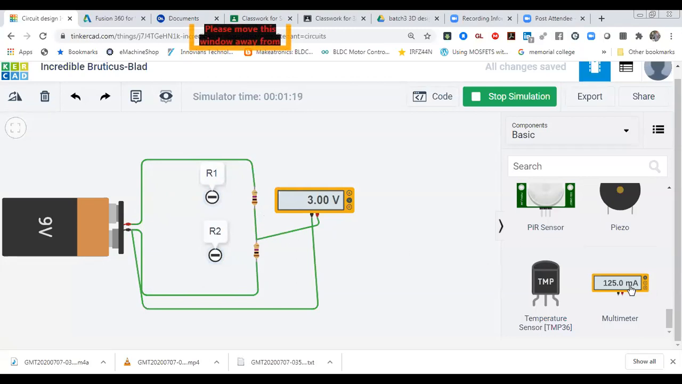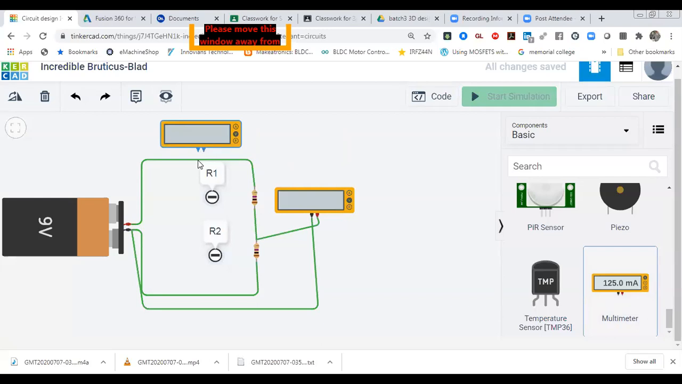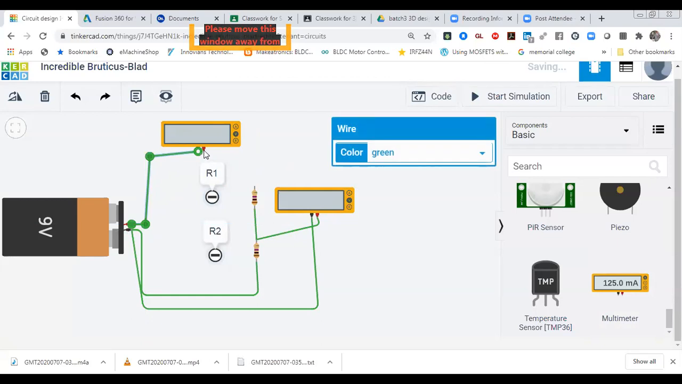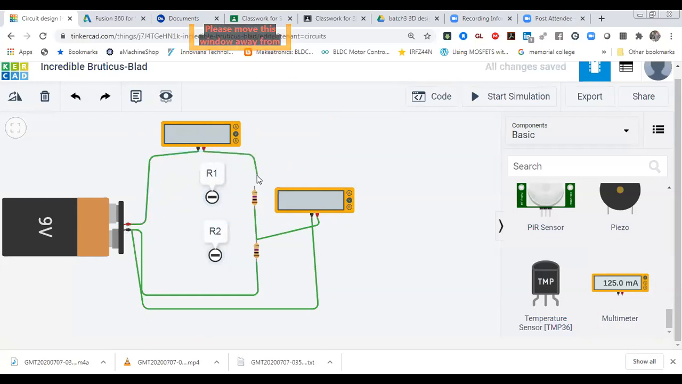So how can you check that current? You can check the current also with this multimeter. You can verify it practically. So I'm going to use this multimeter and connect it. Okay. So now check the current.